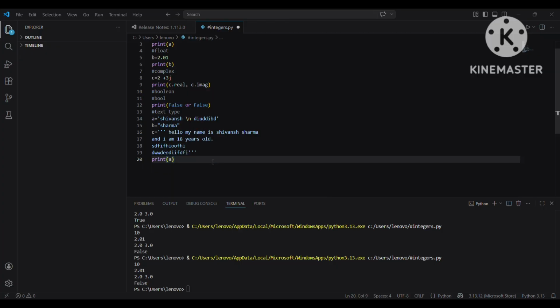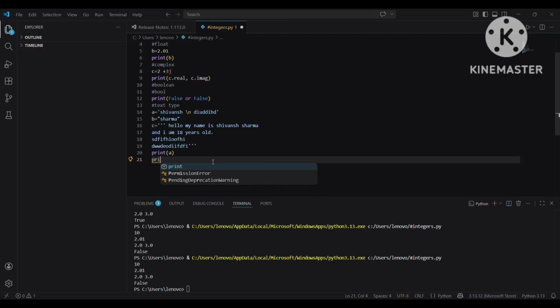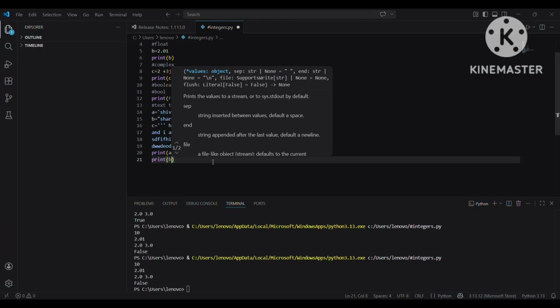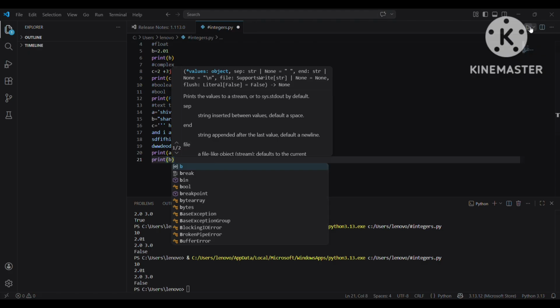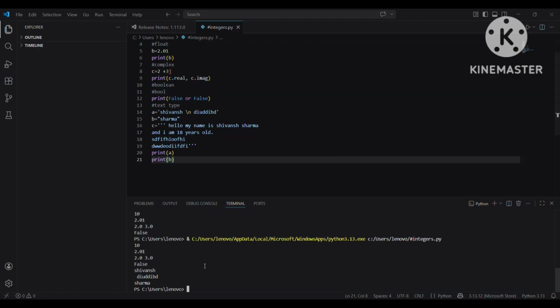Print A as well as print B. Here you can see I've tried to print this one. Here I've printed Shivansh, DIU, DID, whatever it is. This one printed in the next line because I used the escape sequence character for a new line.